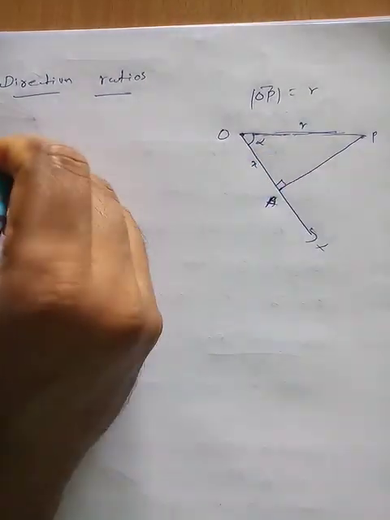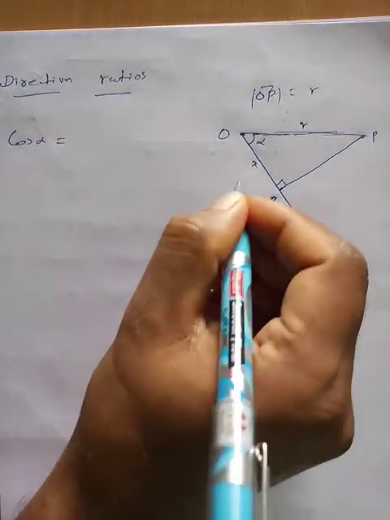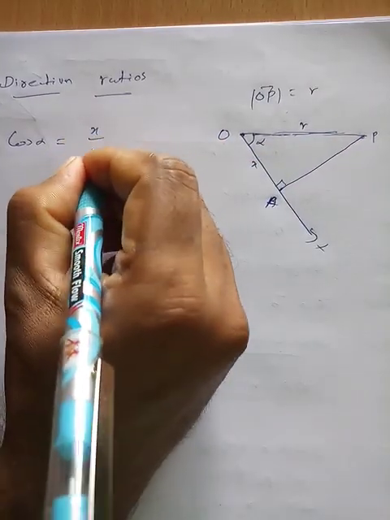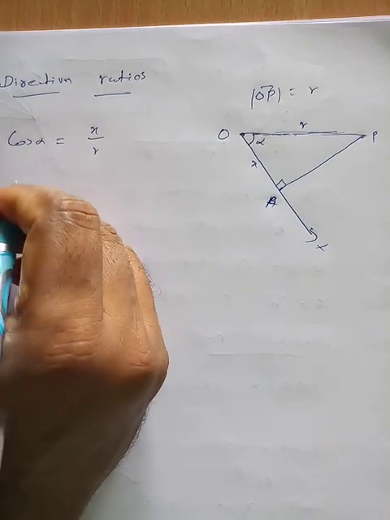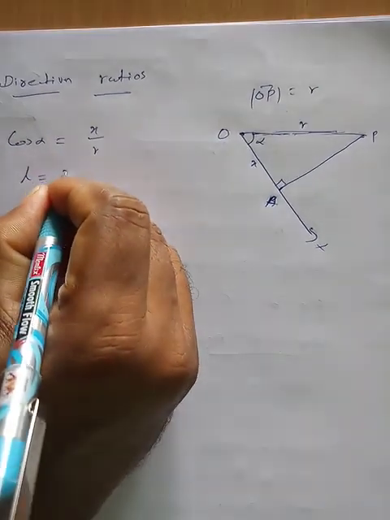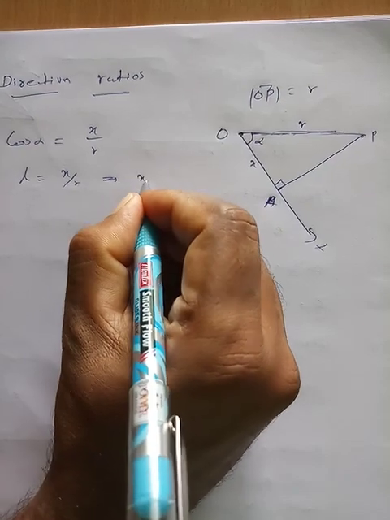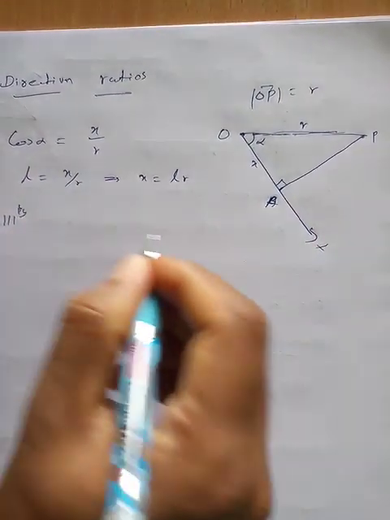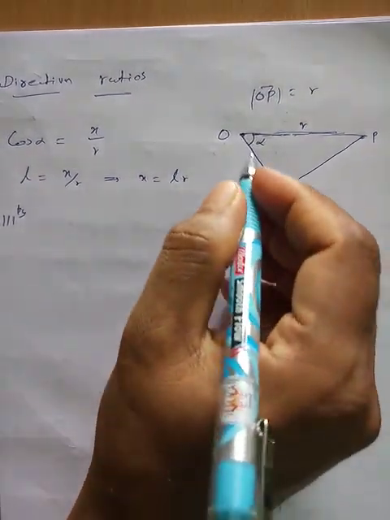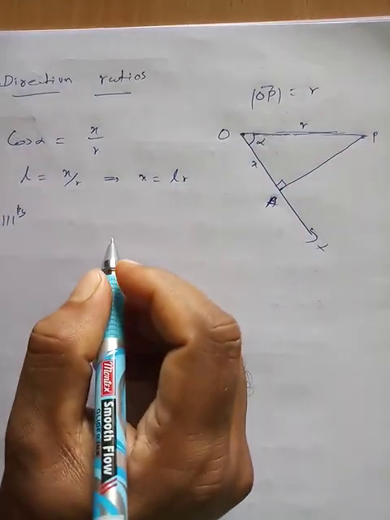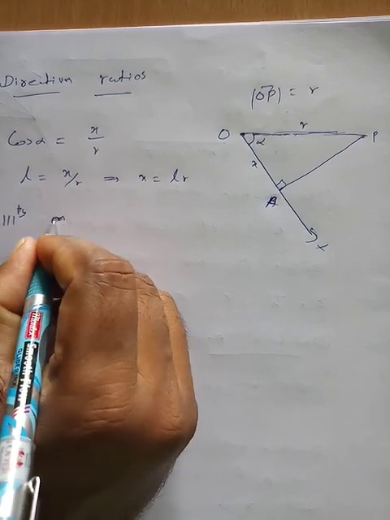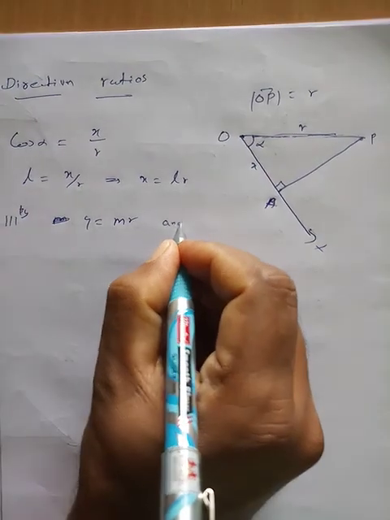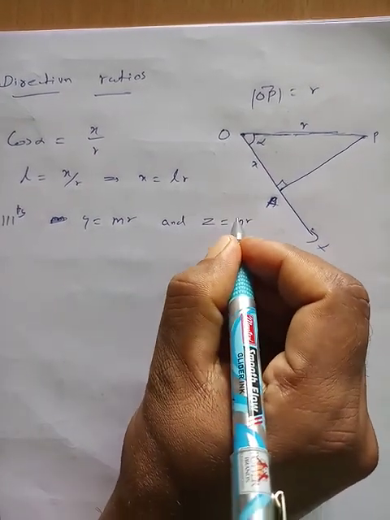Now cos alpha is equal to adjacent side by hypotenuse, x by R. So l is equal to x by R, which implies x is equal to lR. Similarly, for the y-axis, m is equal to y by R, so y is equal to mR, and z is equal to nR.